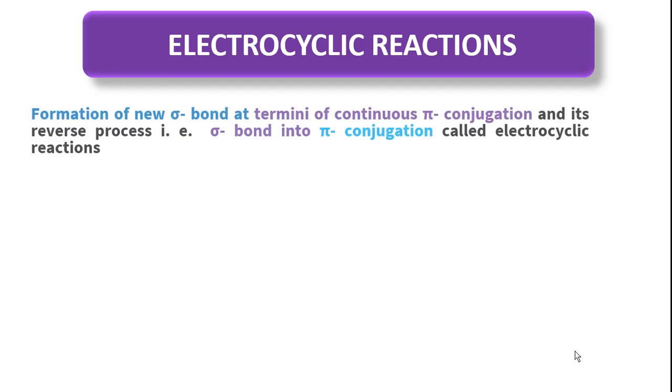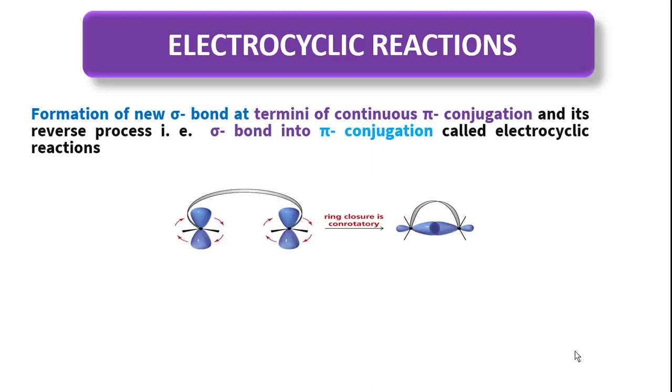So what is the definition of electrocyclization reactions? This is the example I am taking for explanation of this reaction. This is a continuous pi conjugative system. Now these end positions of pi conjugation are called pi termini. These lobes are going to rotate either clockwise or counterclockwise, going to form a sigma bond.